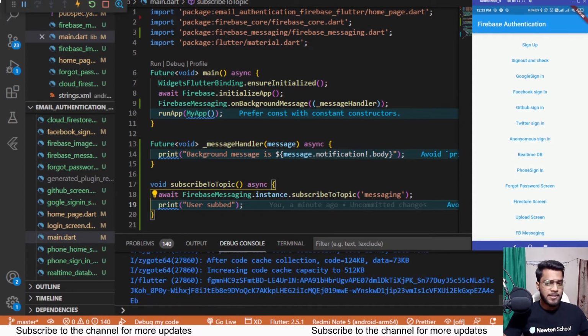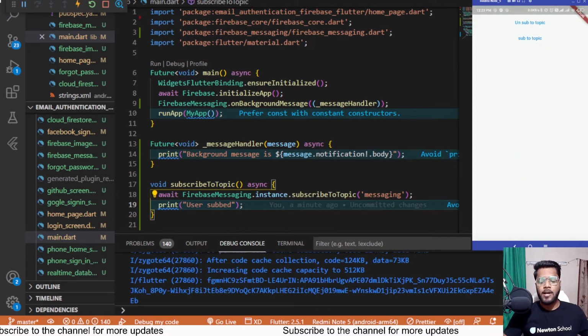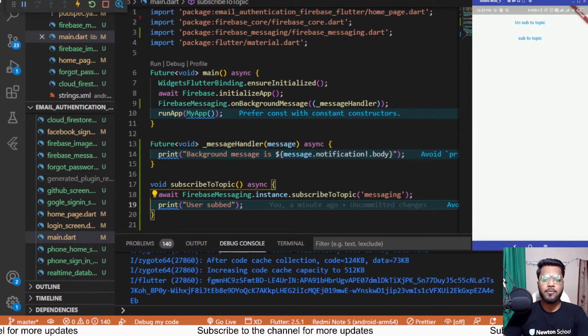That's the FB messaging screen which we have added over here. And herein you can see we are provided with two options. One is for subscribing to the topic and another one is for desubscribing from that topic. Like desubscribing is not a word, but yeah, it's for unsubscribing from that topic. And I have my Firebase console open over here as well. Let me show you that as well.